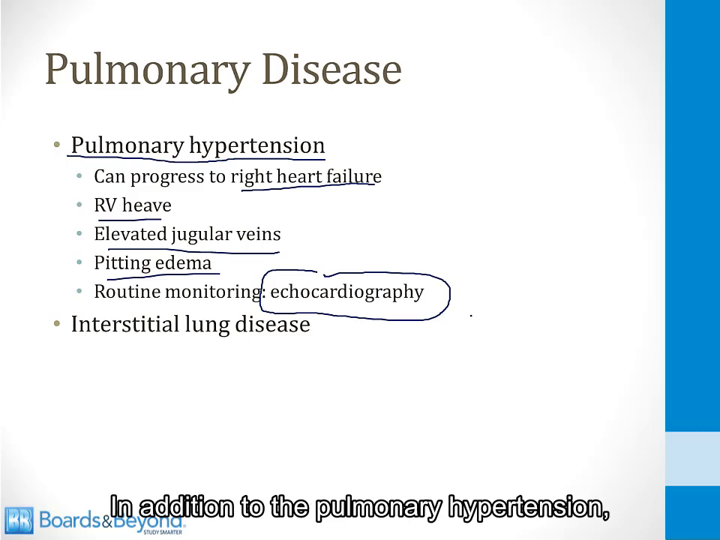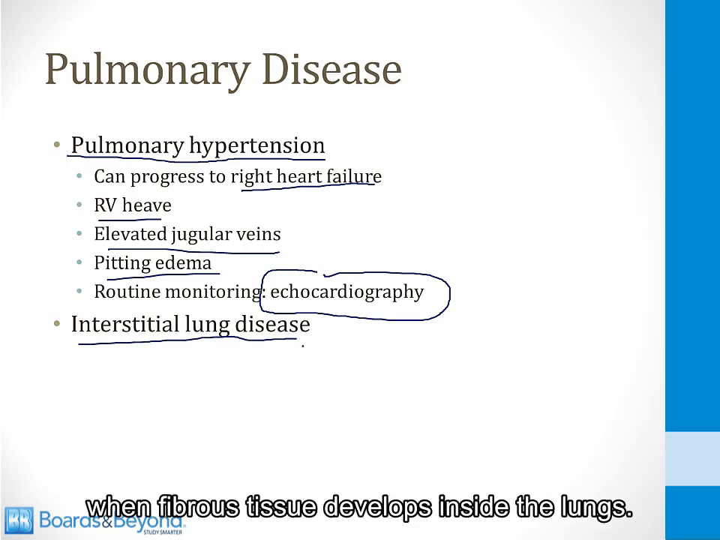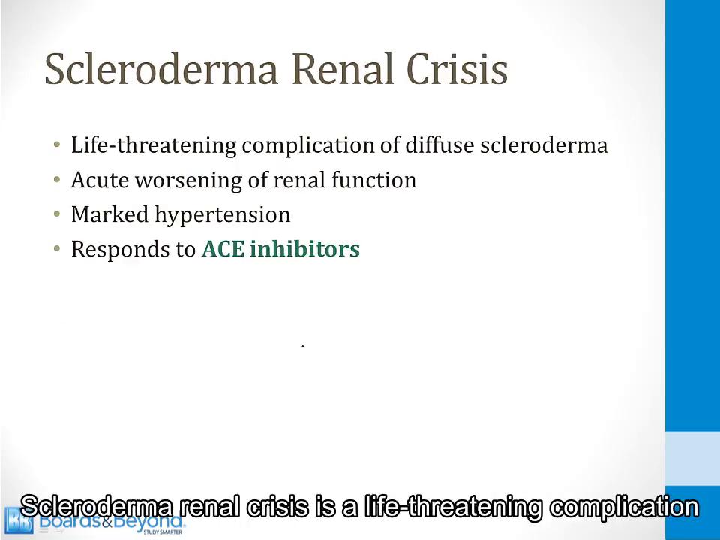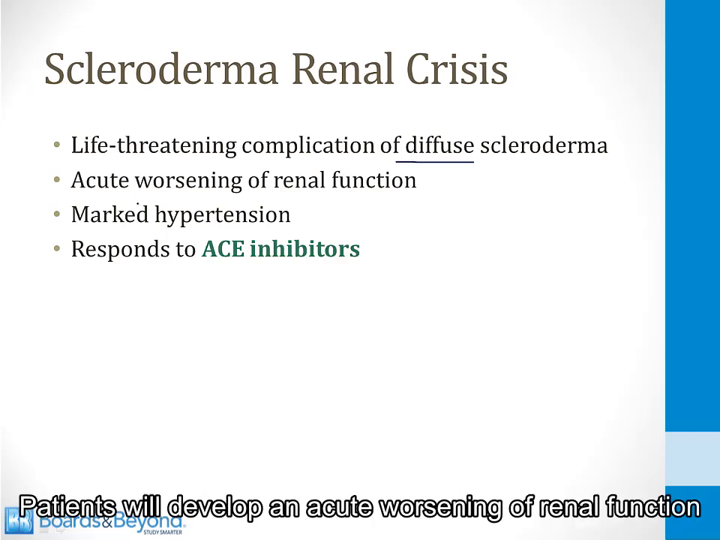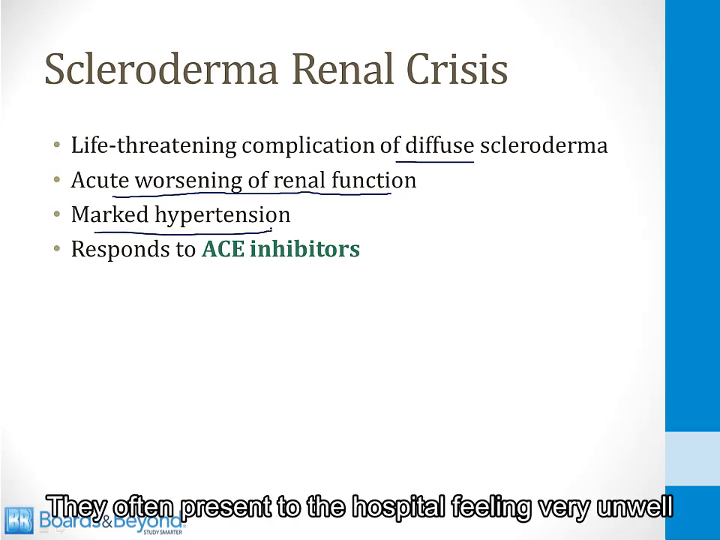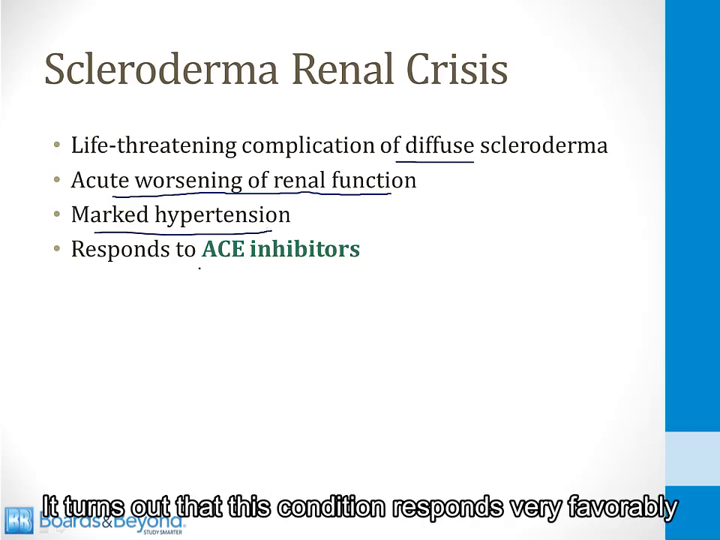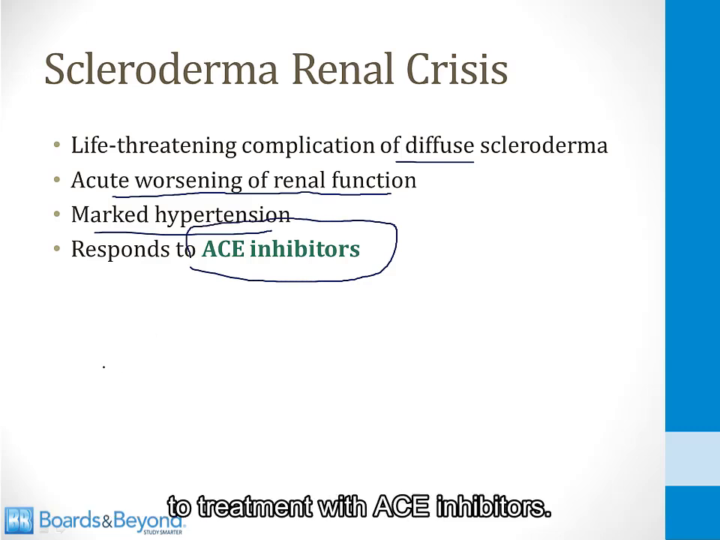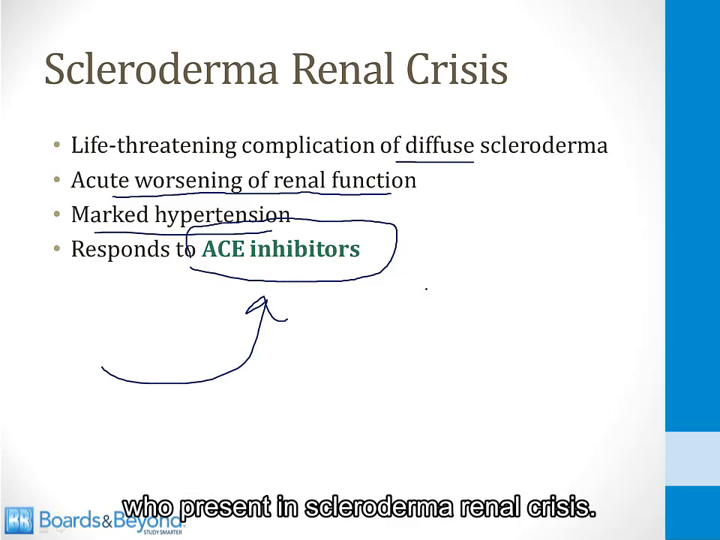In addition to the pulmonary hypertension, patients with scleroderma can develop interstitial lung disease when fibrous tissue develops inside the lungs. Scleroderma renal crisis is a life-threatening complication of the diffuse form of scleroderma. This often happens early in the disease. Patients will develop an acute worsening of renal function and marked hypertension. They often present to the hospital feeling very unwell with very high blood pressures. This used to be a fatal condition until ACE inhibitors came around. It turns out that this condition responds very favorably to treatment with ACE inhibitors, and that's the treatment of choice for patients with diffuse scleroderma who present in scleroderma renal crisis.